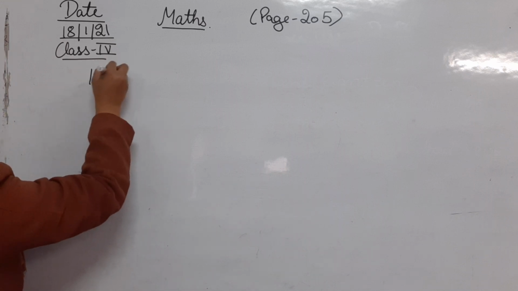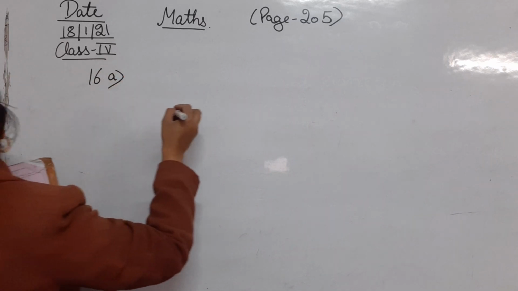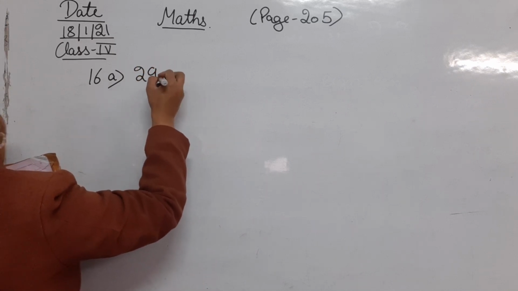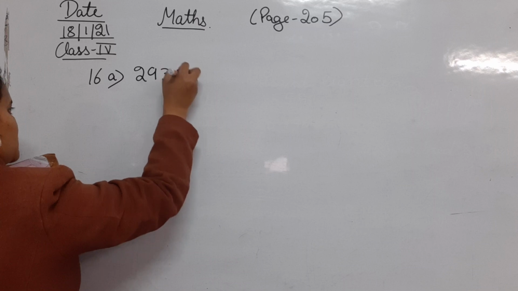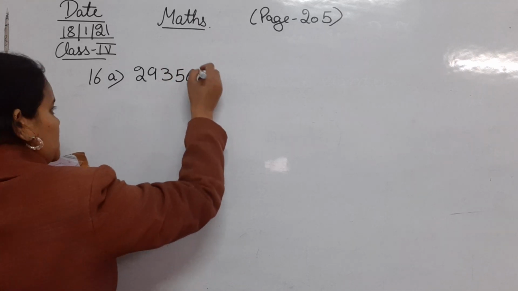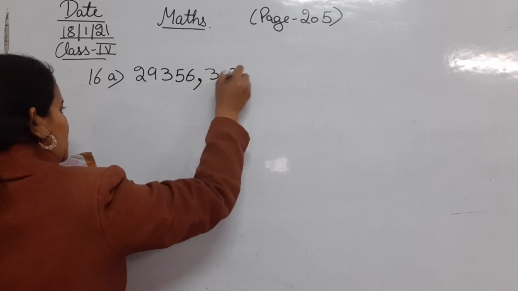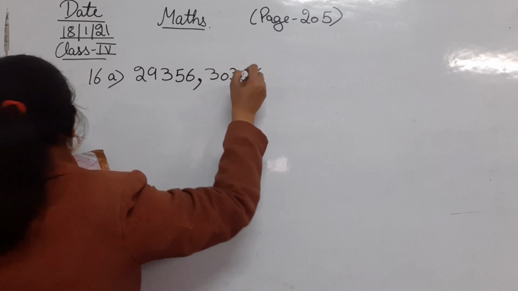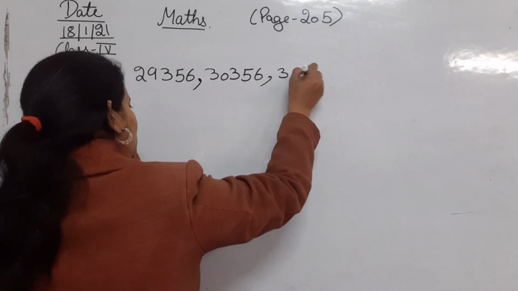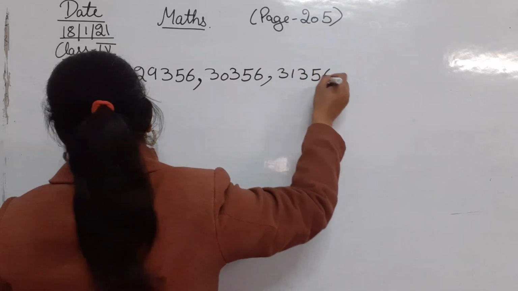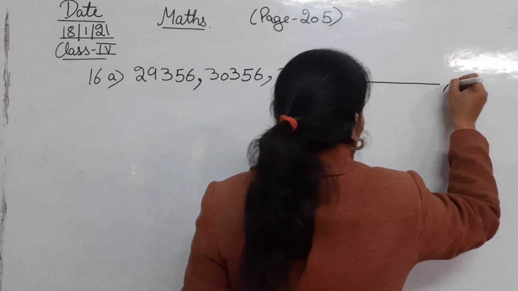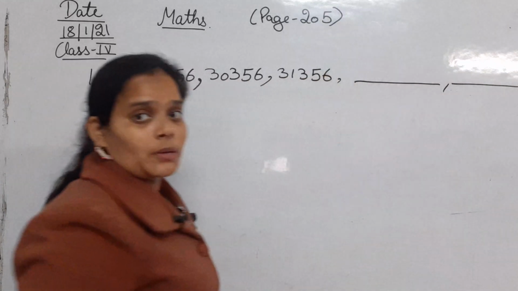In the 16 a part it is given 29,356, 30,356, 31,356. Okay, and by observing this pattern we have to find the next two numbers.